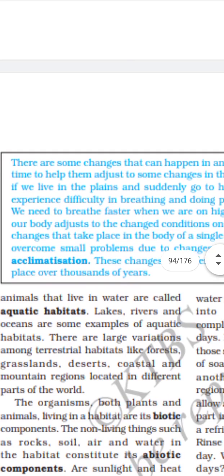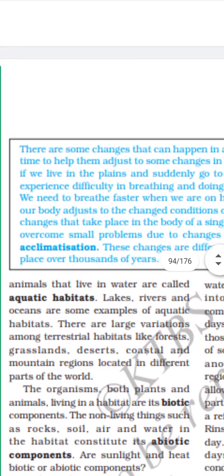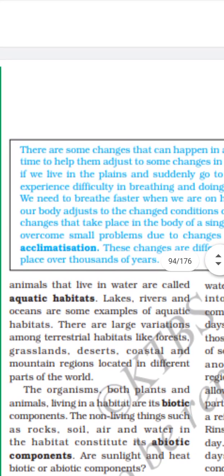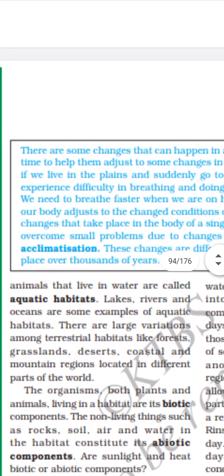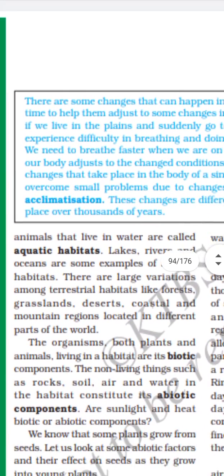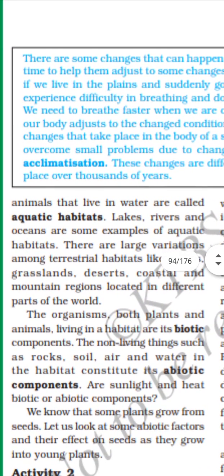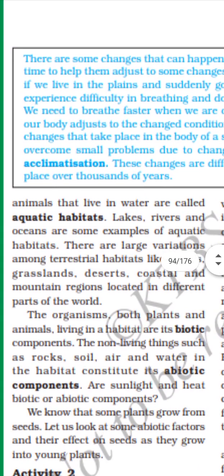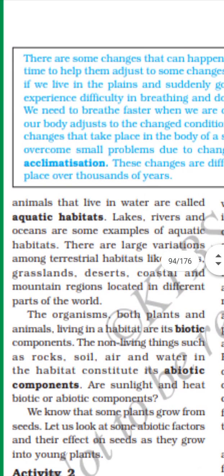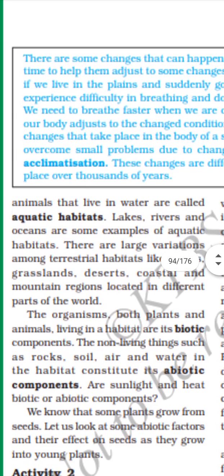The organisms, both plants and animals, that live in a habitat are called biotic components. The non-living things such as rock, soil, air, water in the habitat constitute abiotic components. So, living things we call biotic, non-living things we call abiotic components. Living are plants and animals, non-living are rock, soil, air, water, climate, rainfall.